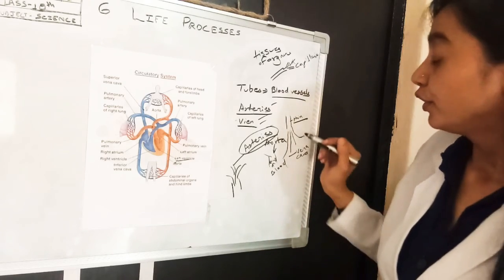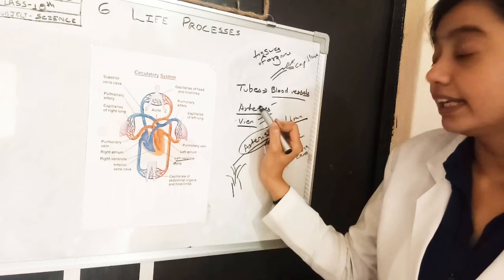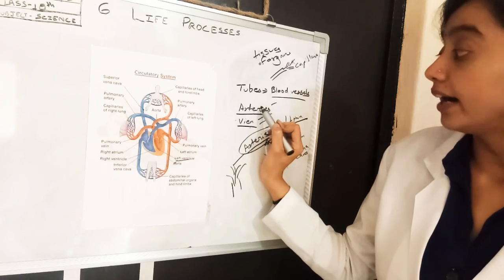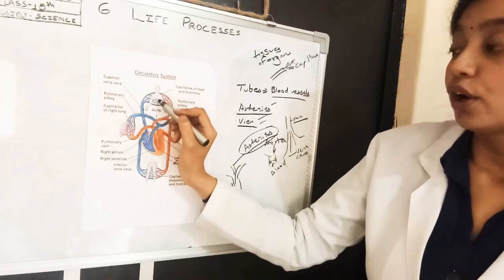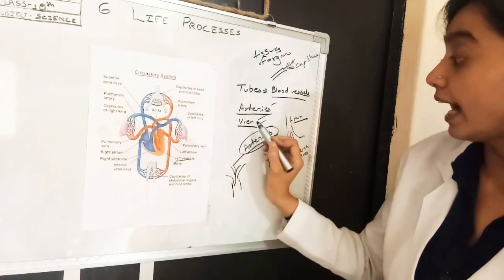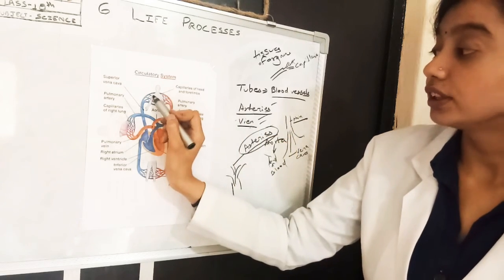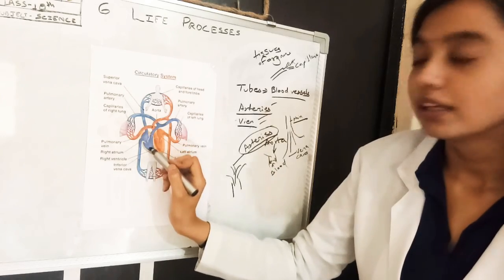I have told you that veins carry deoxygenated blood and arteries carry oxygenated blood. Arteries carry oxygenated blood from the heart to the organs or cells of our body, and veins carry deoxygenated blood from the cells to the heart.